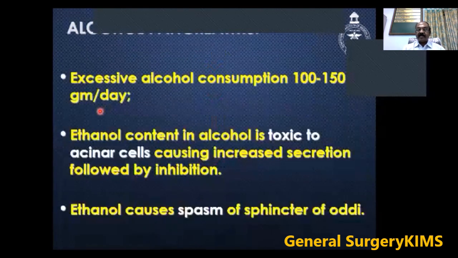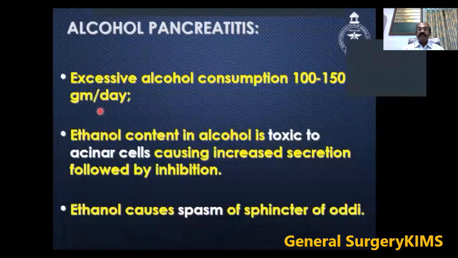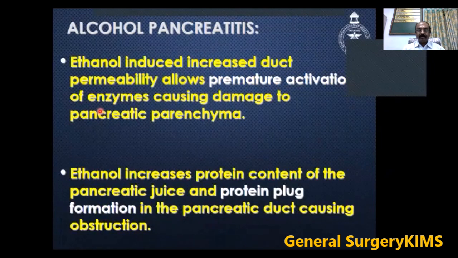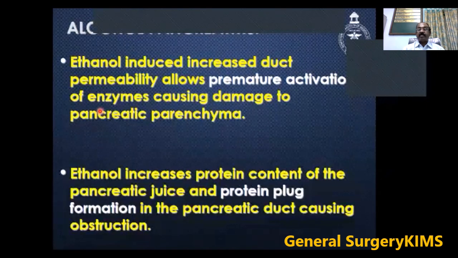So alcohol pancreatitis: excessive alcohol consumption, around 100 to 150 grams per day. The ethanol content in the alcohol is toxic to acinar cells, causing increased secretion followed by inhibition. Ethanol causes spasm of the sphincter of Oddi. Ethanol induces increased duct permeability, which allows premature activation of the enzyme, causing damage to the pancreatic parenchyma. Ethanol increases the protein content of the pancreatic juice and protein plug formation in the pancreatic duct, causing ductal obstruction.